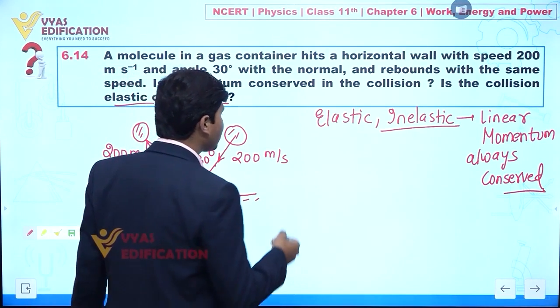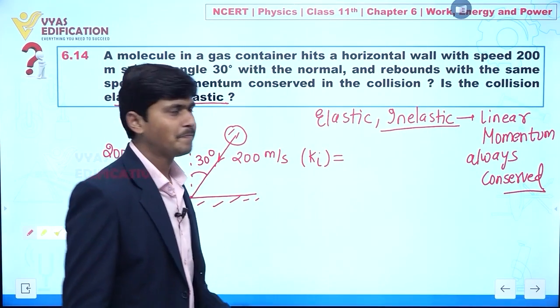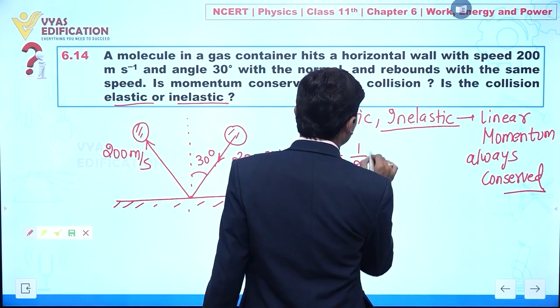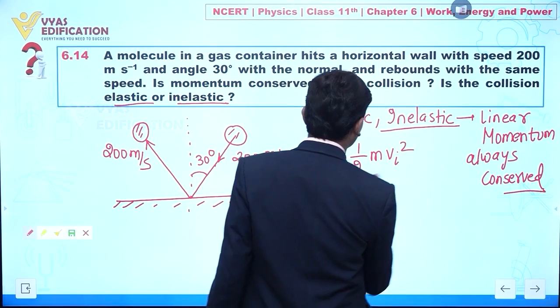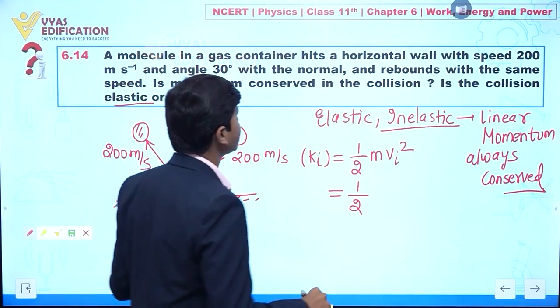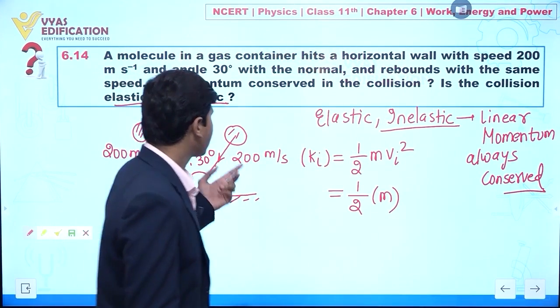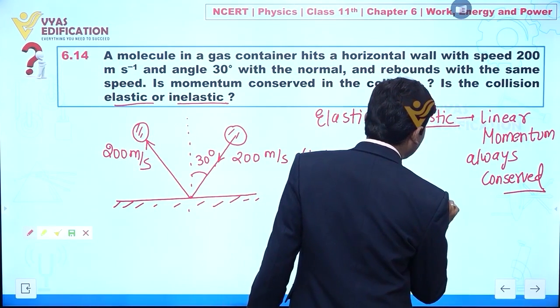First we can find the initial kinetic energy, which is given by half m v initial squared. If nothing is given, I am assuming the mass of a molecule is small m, and it is moving with 200 meter per second.